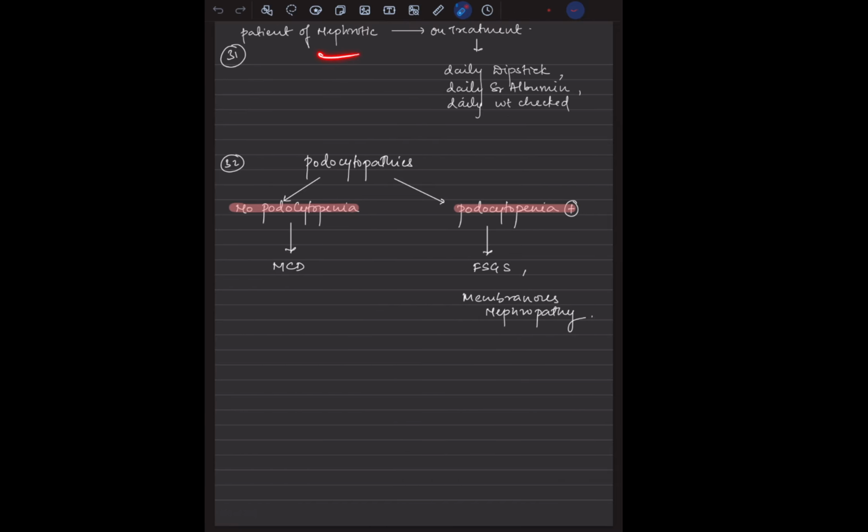If a patient of nephrotic syndrome is on treatment, what do I have to do? Daily we have to do the dipstick test, daily we have to check the serum albumin, and daily weight should be checked.